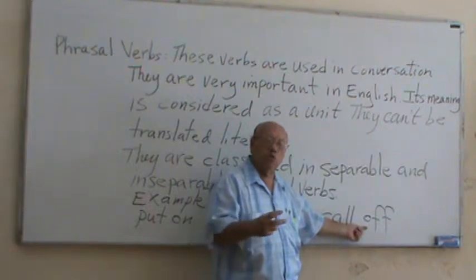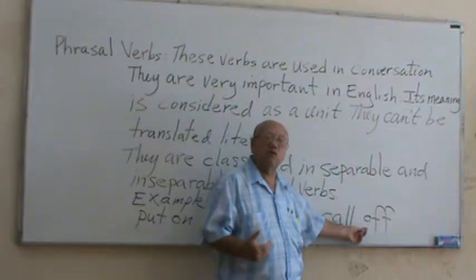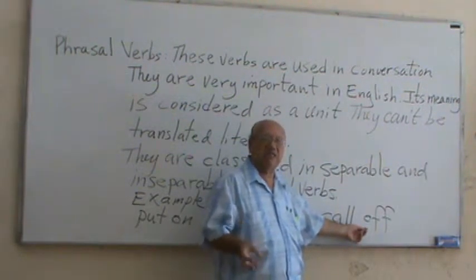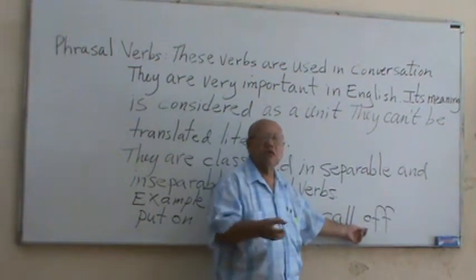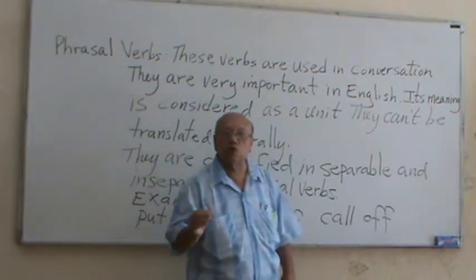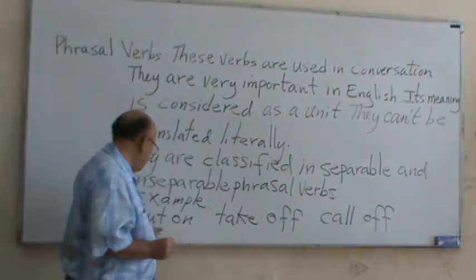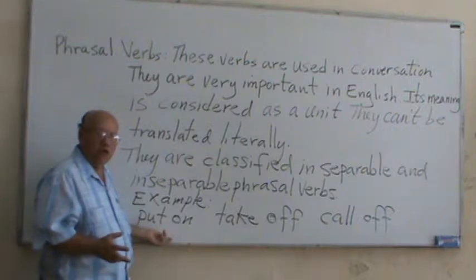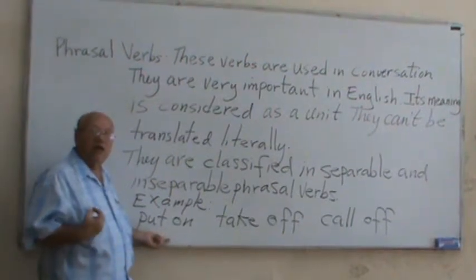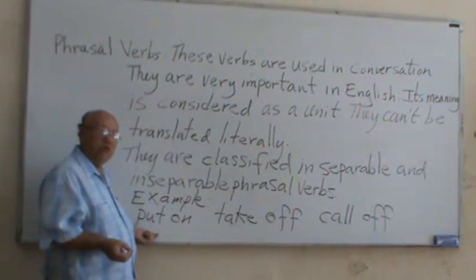When we want to put these verbs into other forms of the verb, that means past tense, past participle, ing form, s form, we have to work with the base form. Example, the past tense of put is put, so put on. The ing form, putting on. The s form, puts on.